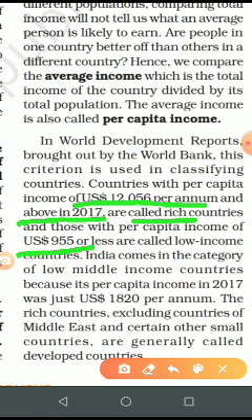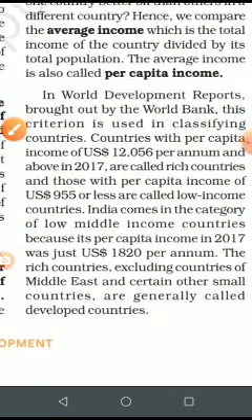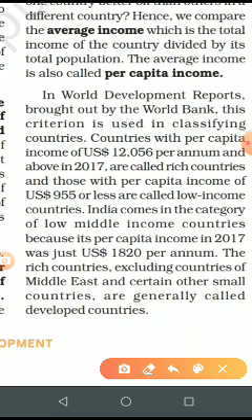I mean annually, per capita income, just per annum, annually the income of people is counted. India comes in the category of lower middle income countries, because there are a large number of poor people in the country. So that decides that India comes in the lower middle income countries. In 2017, India's per capita income was 1820 per annum. Now children, these are certain data that you need to remember while preparing for your boards.